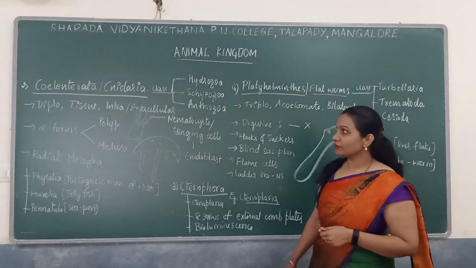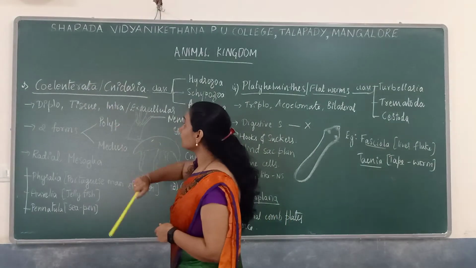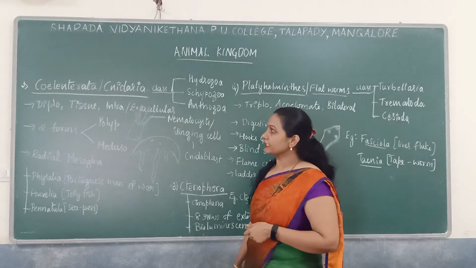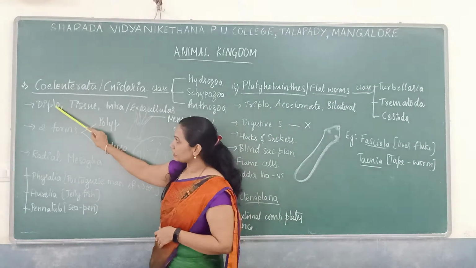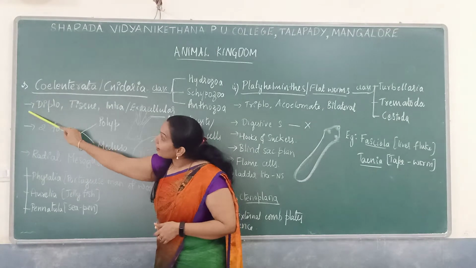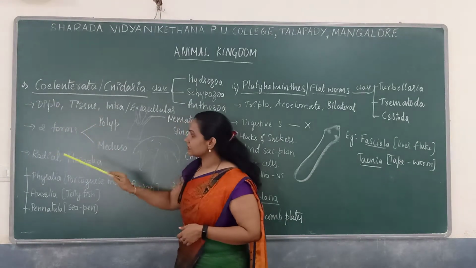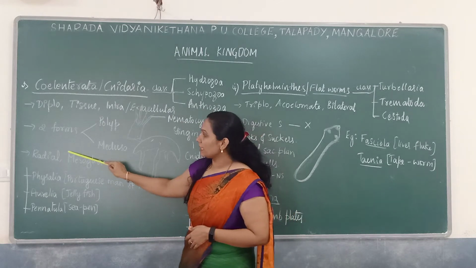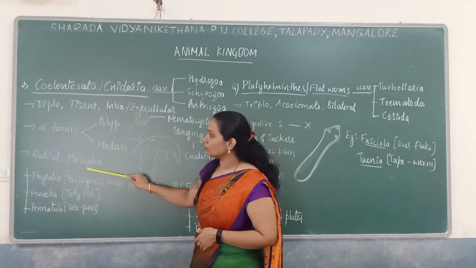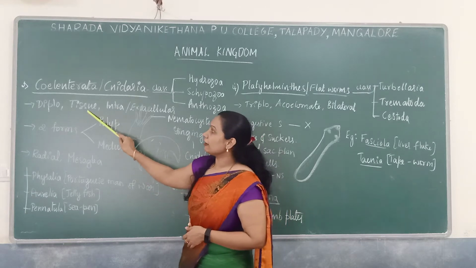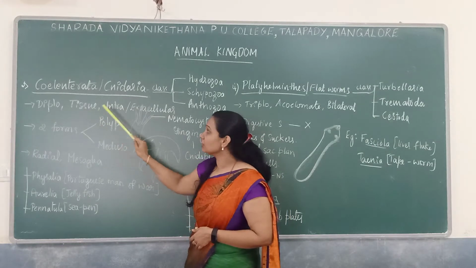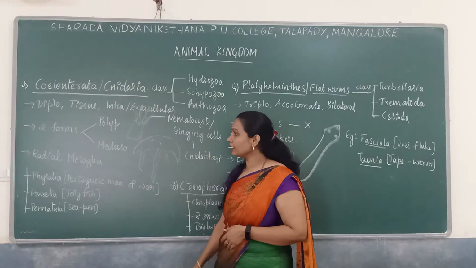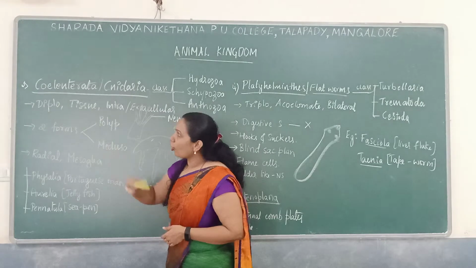Okay, so the next phylum is phylum Coelenterata, which is also known as phylum Cnidaria. The members of Coelenterata are diploblastic, but there is a presence of a layer known as mesoglea. They have a tissue level of organization. Their digestion is intracellular or extracellular.